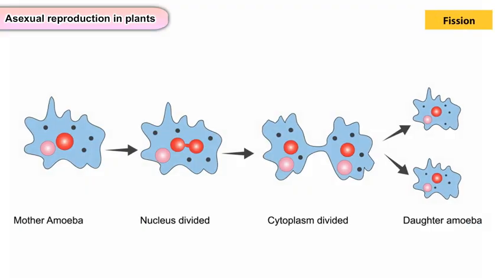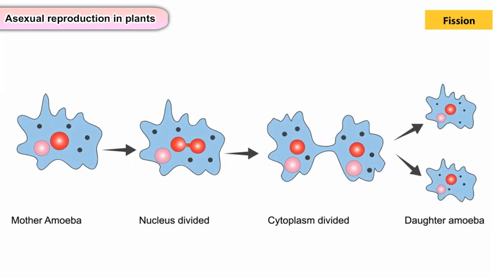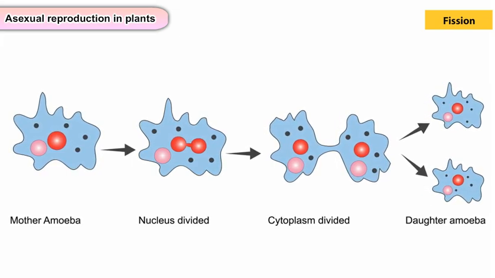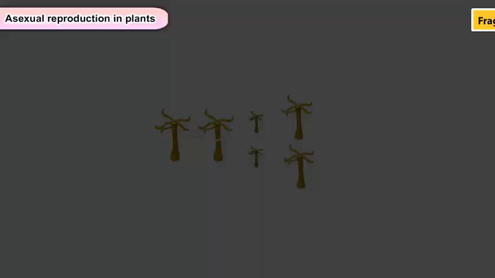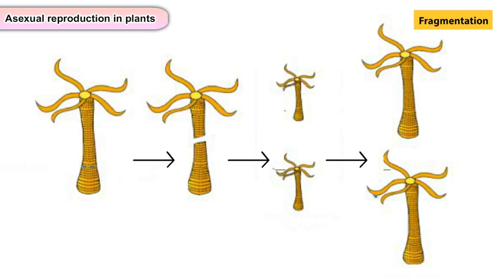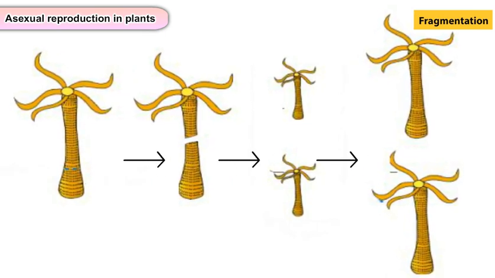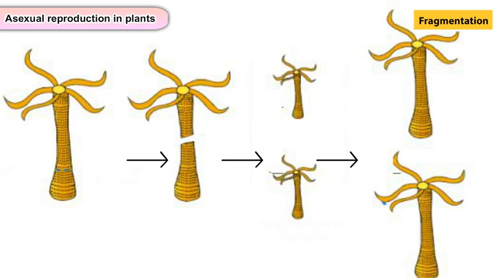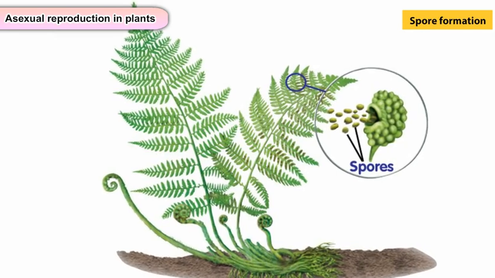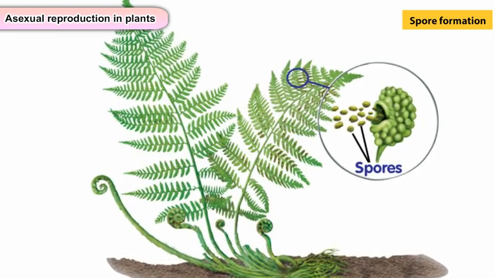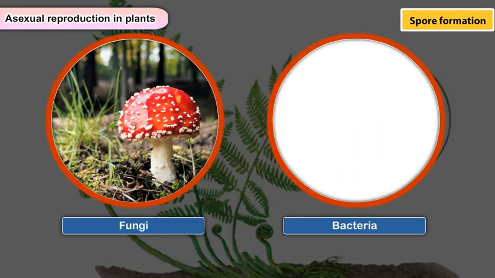Fission. Fission is a process of asexual reproduction in which an individual divides into two or more new individuals. Binary fission is common in amoeba. Fragmentation. Fragmentation is a form of asexual reproduction in which the adult organism just breaks into two or more fragments. Spore formation. This is the most common method of asexual reproduction in most of the fungi and bacteria.